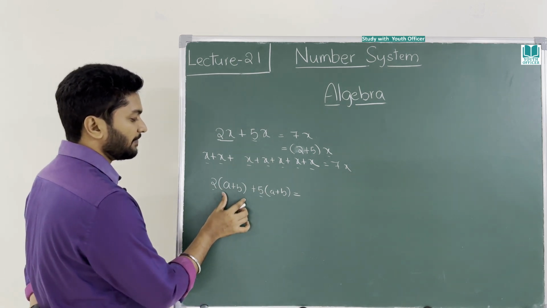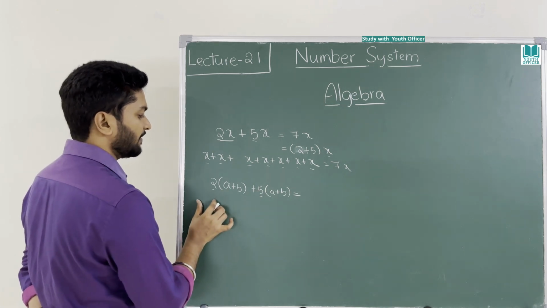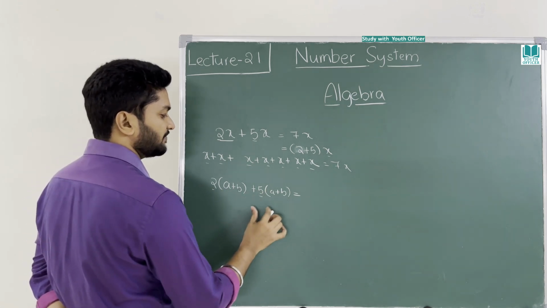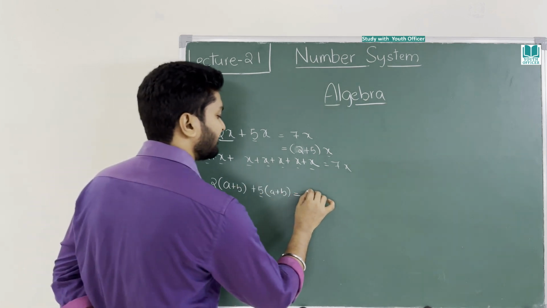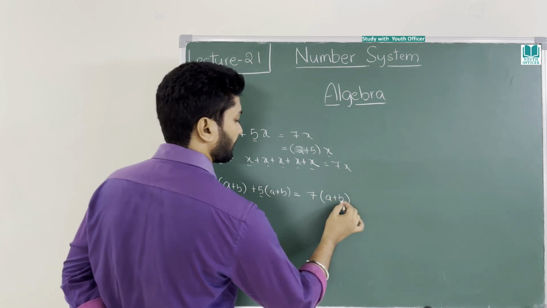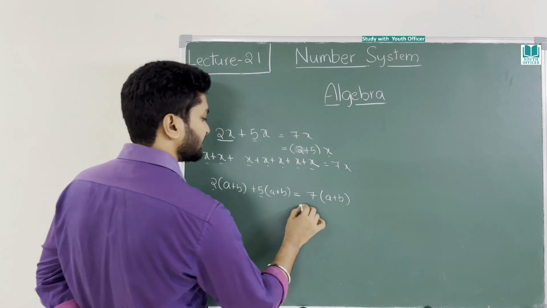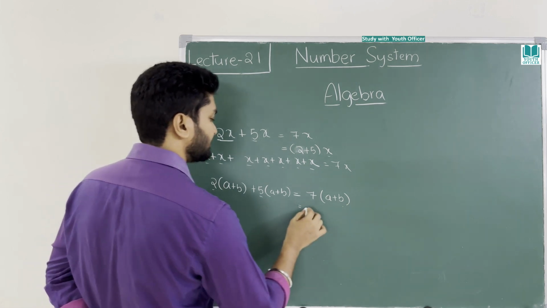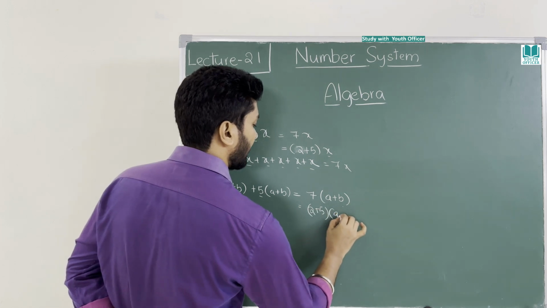There are 2 a plus b's, here 5 a plus b's. Now we have to add. 5 times a plus b we have to add. Total how many a plus b's will be there? 7 a plus b's will be there. How did this 7 come? 7 comes from this 2 plus 5 into a plus b.